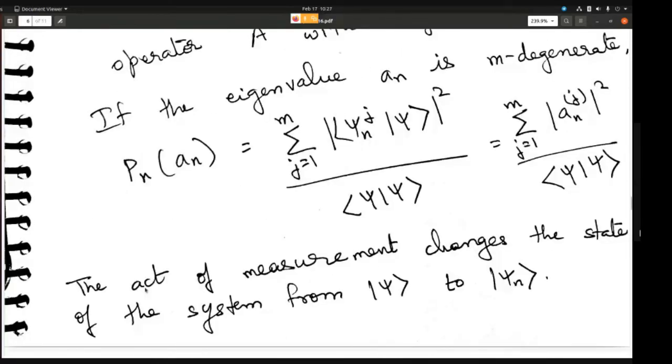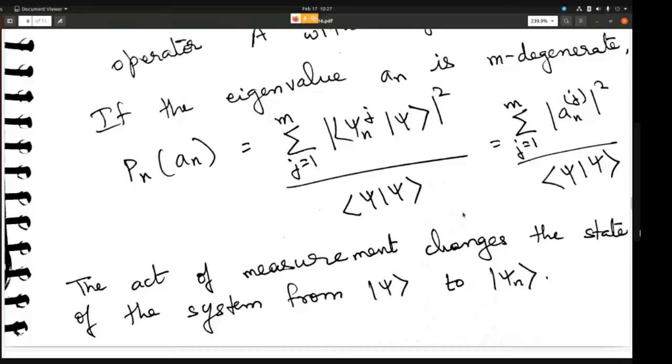So the act of measurement changes the state. Of course, this we have already seen. Once you do a measurement, the eigenvalue that you get for the observable is going to be an, and the state of the system becomes psi n. So basically, the state of the system becomes the corresponding eigenstate, which is psi n.